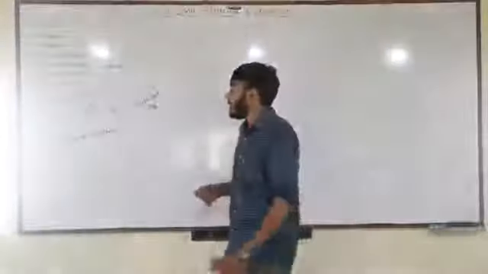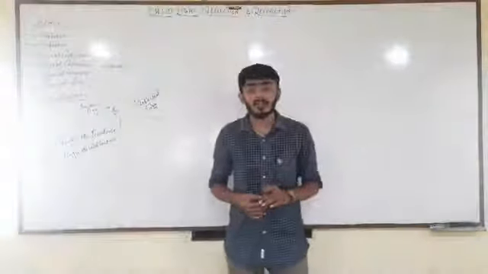Here theta I is the angle of incidence. Fine students. Next thing is theta R. What is theta R? Theta R will be the angle of reflection. Okay, I hope you are clear with these words. Theta I will be the angle of incidence and theta R will be the angle of reflection.